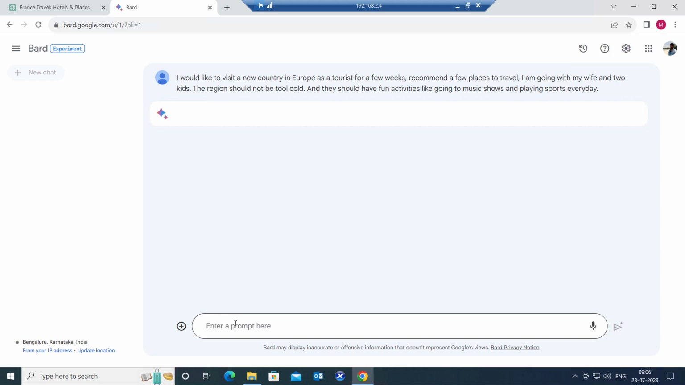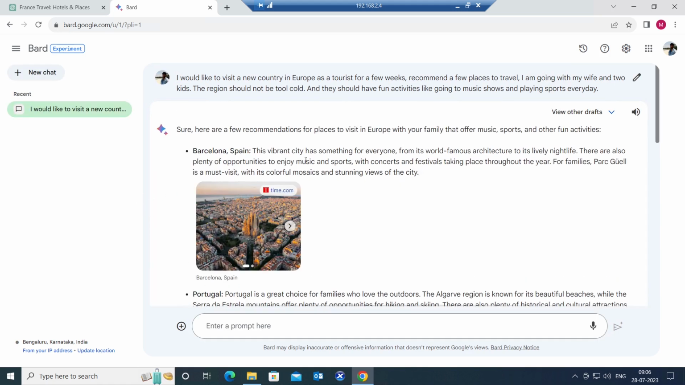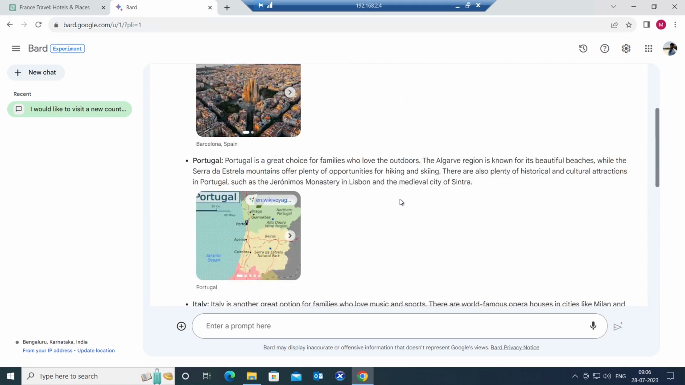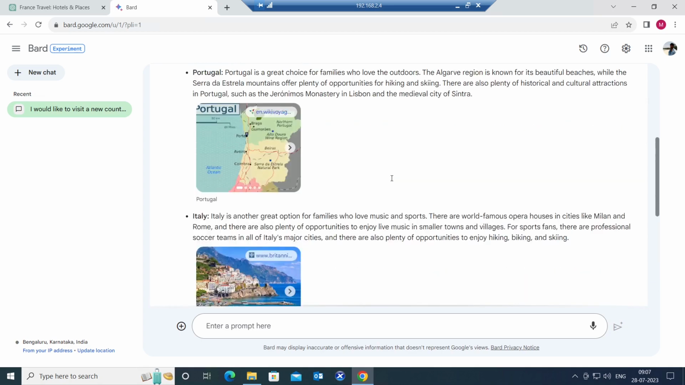This may also give a response or feedback according to our requirement, but it may not be as accurate as the ChatGPT application. So that is the key difference. See, it is just giving some examples like, "Sure, here are a few recommendations for places to visit in Europe: Barcelona, Spain, Portugal, Italy," but it is not so good as ChatGPT. It is not customizing according to my requirement. It is just giving some countries where you can visit.